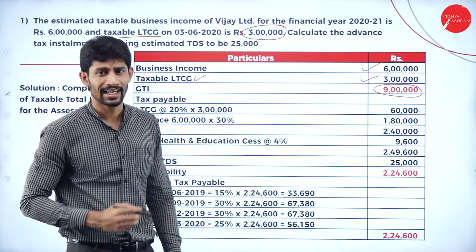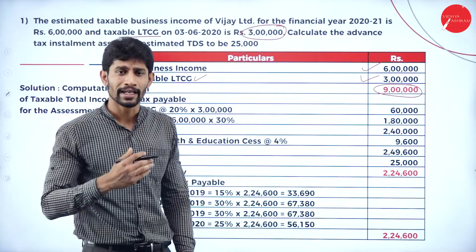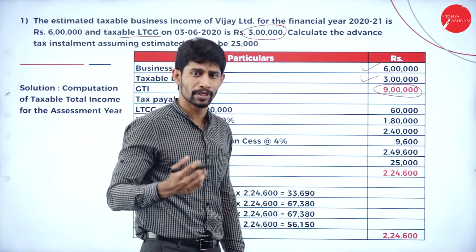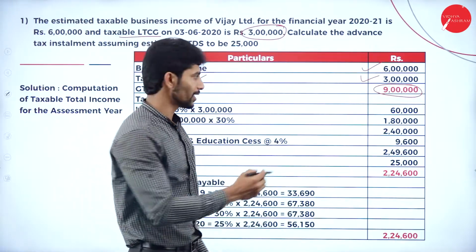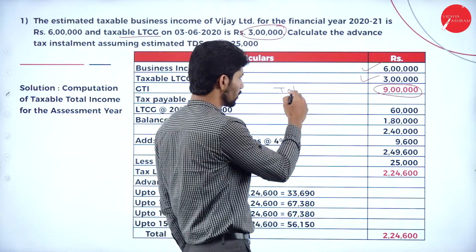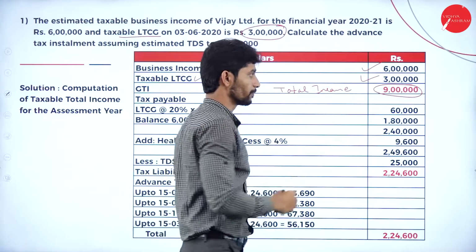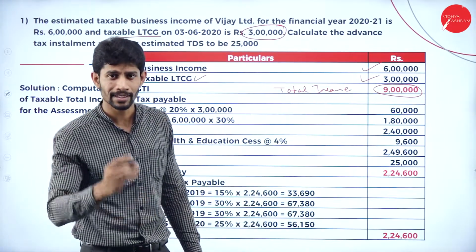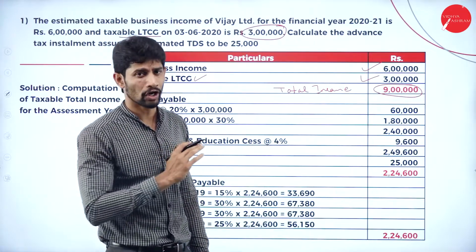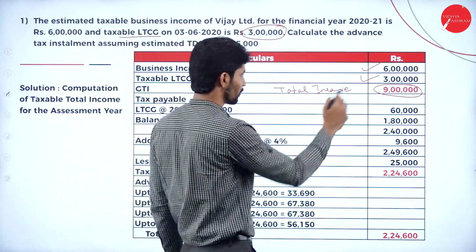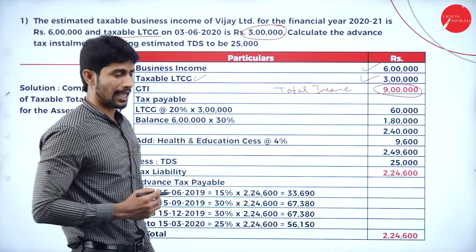Find out the tax payable on rupees 9 lakh. There is no contribution towards the LIC premium or donations to deduct from 9 lakh, so we will consider this 9 lakh as the total income. We don't have any other sources of income. Only 2 sources of income, that is income from business, and the second one is income from long-term capital gain. So this 9 lakh will be the total income, and on 9 lakh you are supposed to find out the tax payable.